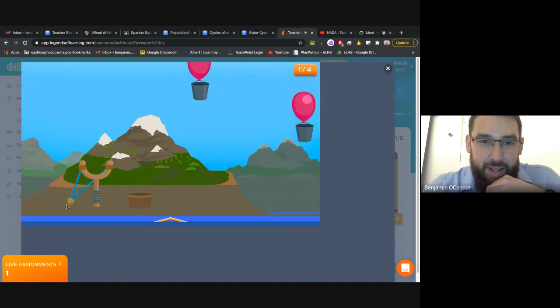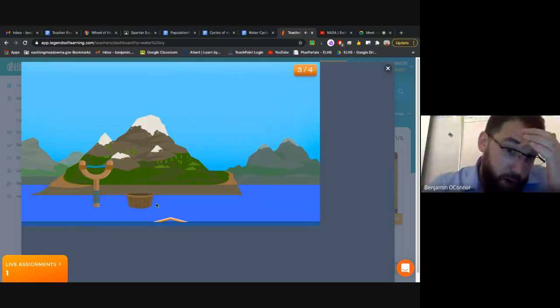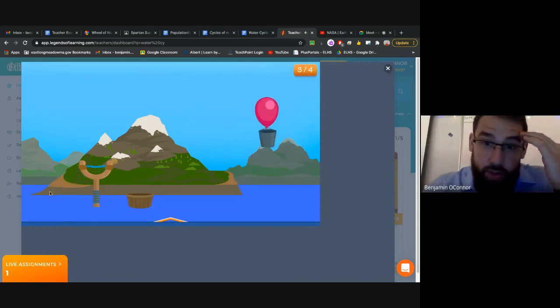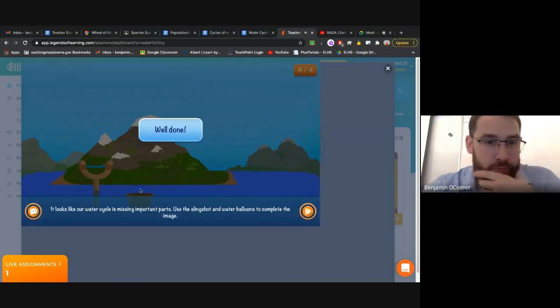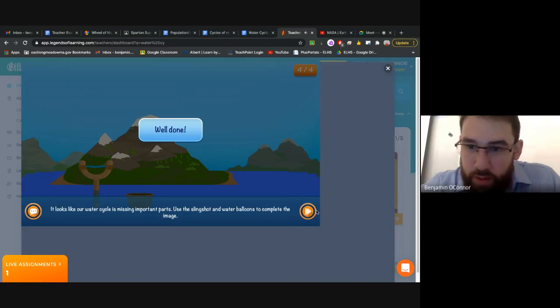Again, I wish you guys could actually play. This is actually a little bit more difficult than it may seem. We need to get enough water out of these balloons and pails to fill it up. Looks like our water cycle is missing important parts. Use the slingshot and water balloons.